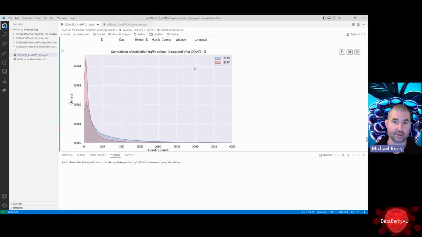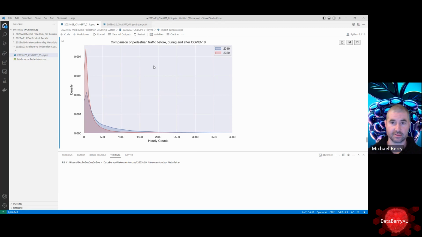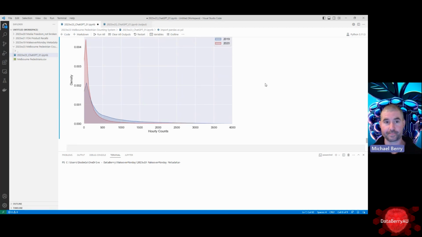And here, this one's pretty good. It has picked up the COVID-19 issues, where you can see that there's many more data points here with low numbers for the hourly counts in 2020 between the curve. It's probably not the best way to show the distribution, but I do like that it picked it up.